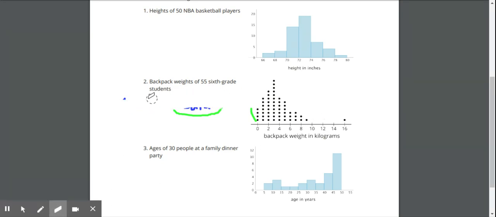Let's do the last one. It says the ages of 30 people at a family dinner. When we're looking at this one, we can see that there's another situation where it's not symmetrical. So in this case, the mean is going to be less than the median. And I'll explain why.